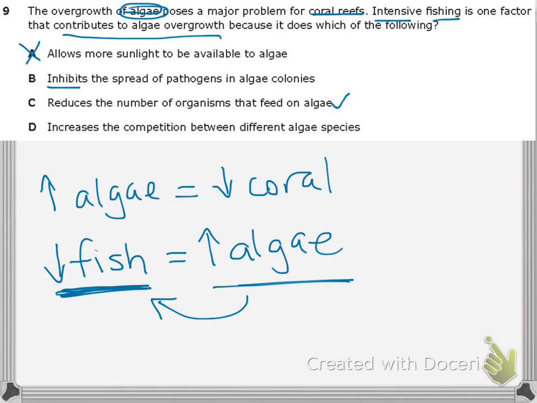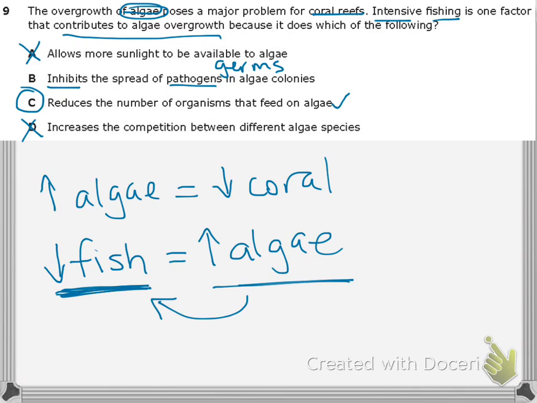Let's look at D. Increases the competition between different algae species. If I have fewer fish, does that increase competition of algae? I don't think so, probably not. So if I look at our answer choices that are left, inhibits the spread of pathogens in algae colonies. Well, pathogens are germs. So does it stop the spread of germs in algae colonies? I don't think so.